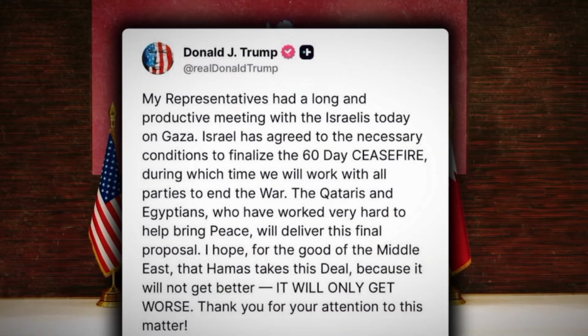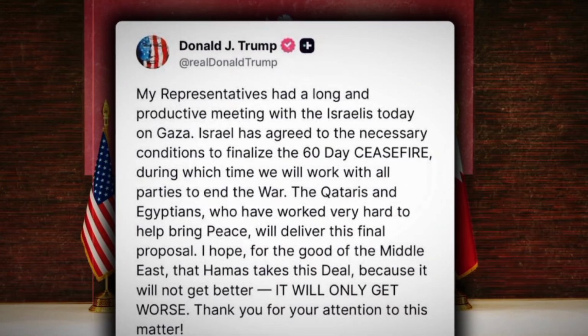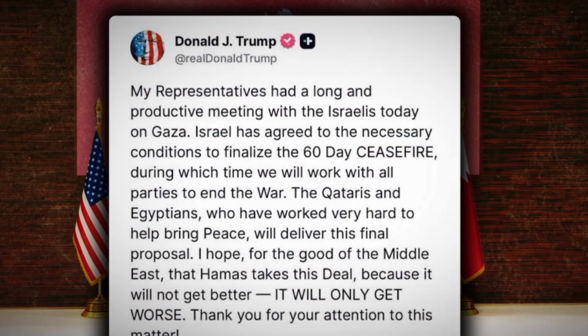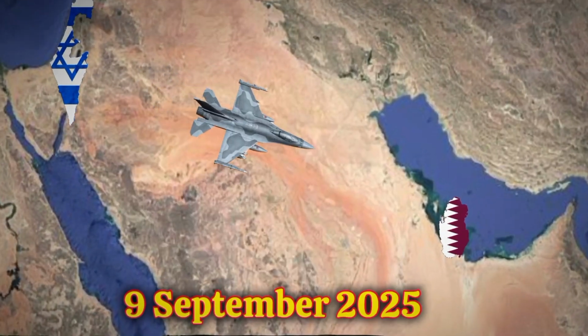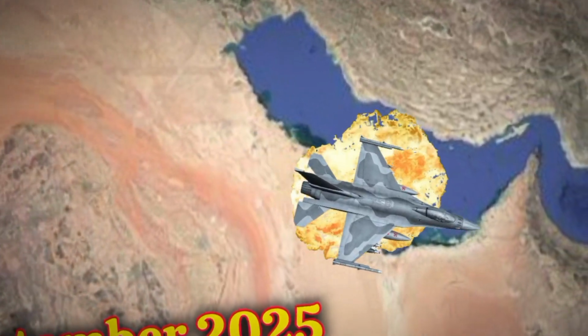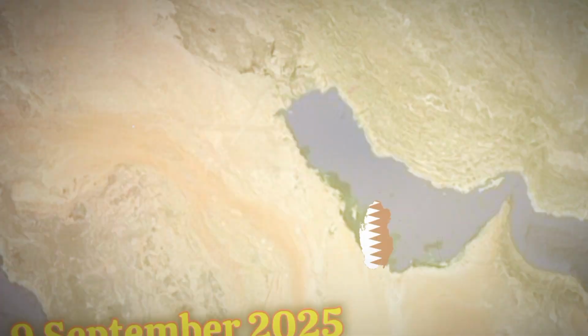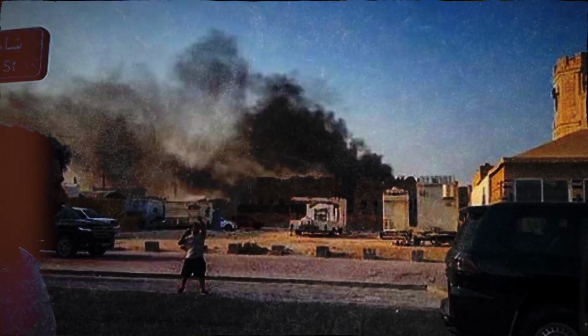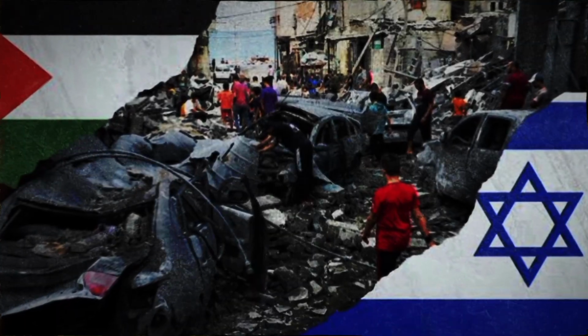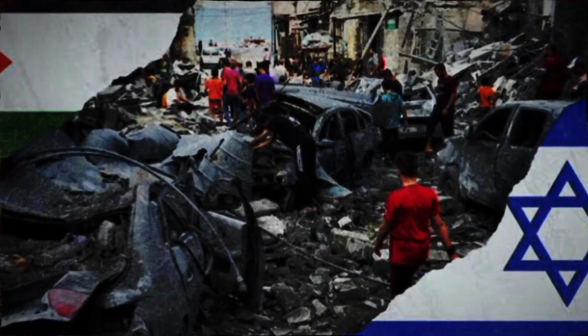And at the current state, in September 2025, another ceasefire was being planned between Israel and Palestine, where Israel accepted the US options, but Hamas was being negotiated with by Qatar. And on 9 September 2025, Israel attacked Qatar, the location where Hamas forces are being negotiated with, and that resulted in the end of ceasefire talks, and the war still continues. The attack was seen as Israel's attack on Qatar's sovereignty, as well as an attempt to cancel the ceasefire between Israel and Palestine, so the brutal genocide can continue.